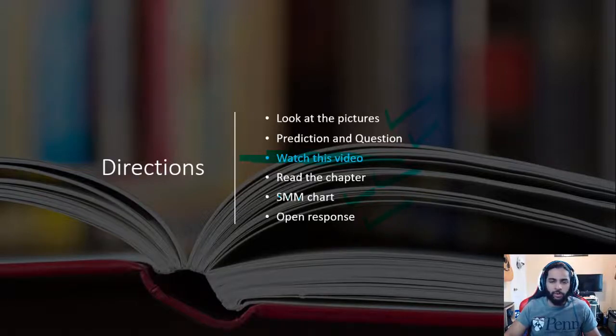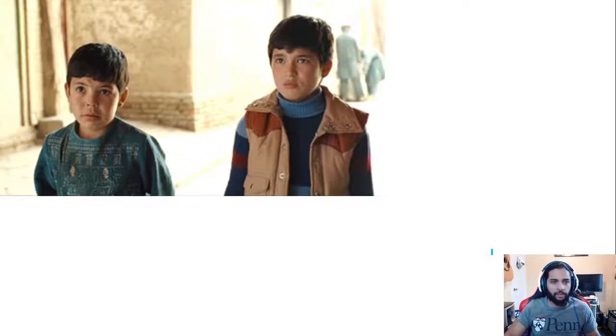So let's go over the 4 pictures so I can just give you a little preview of what's going to happen here in the chapter. Now, here's our main character, Amir. Remember in chapter 1, we saw him as a 35-year-old man living in California. Now we've gone back in time and we're learning about his childhood. We're learning about how he got to California. What did he go through in order to get to California? He went through a lot, and here's a beginning of his story.